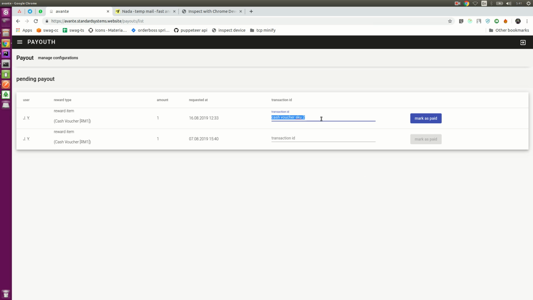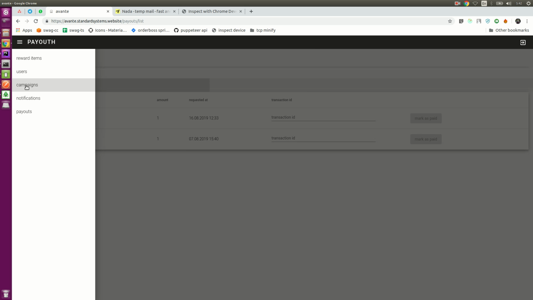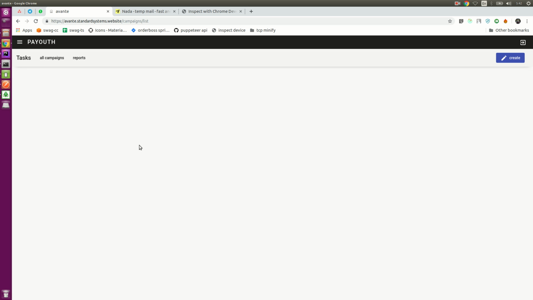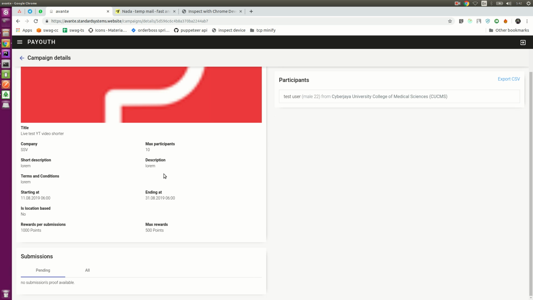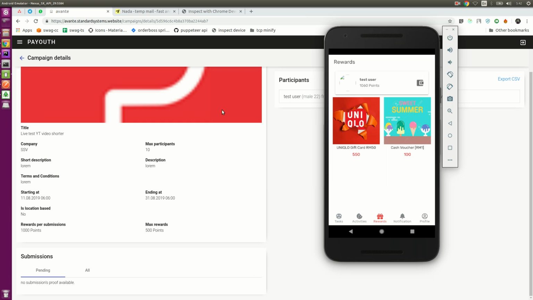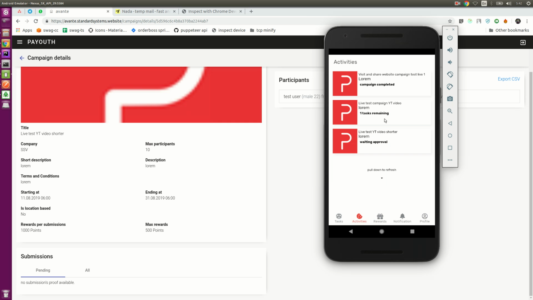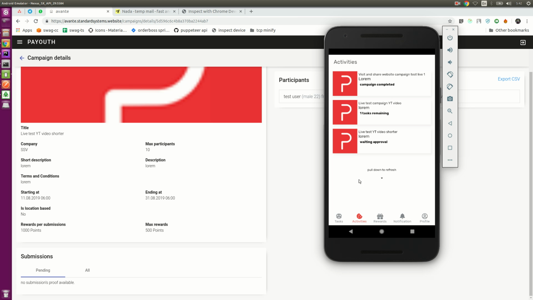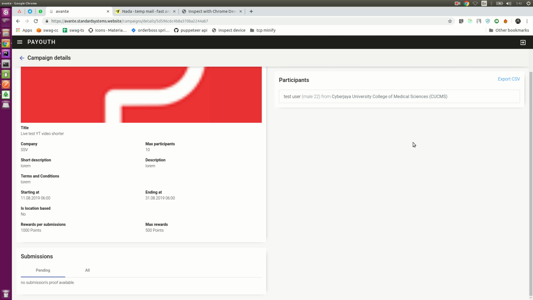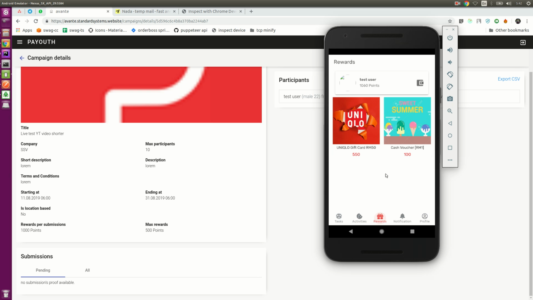Done. Okay, what we just did is that we created a campaign that will allow the user to receive 1000 points for 1 submission. This is done. And if the user has participated in the actions, and the admin has approved and closed the campaign to process the reward points, the user receives the reward